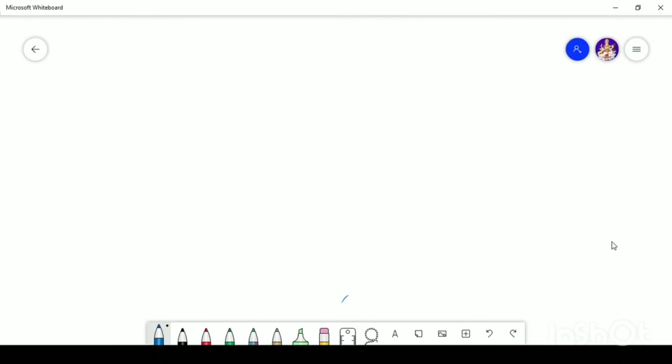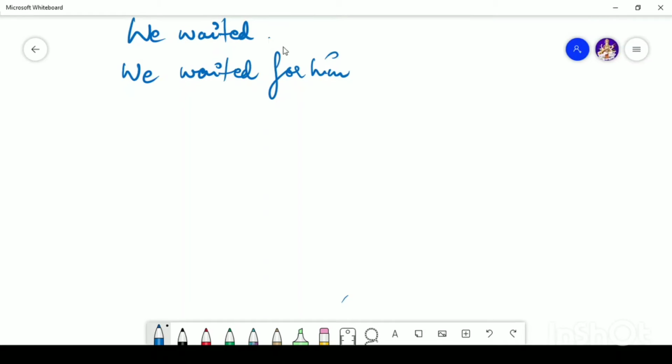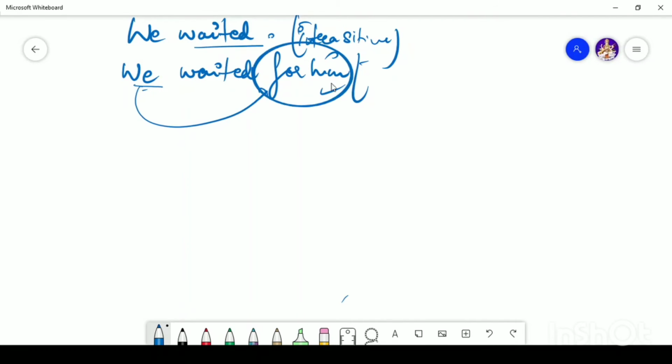To make your concept more clear, I will talk about two examples. For example, if I say that we waited, and we say that we waited for him. A very simple example. Here is no use of a phrasal verb or anything. If I say we waited, then "we waited" is a type of intransitive verb. But if I say we waited for him, then it means we waited for whom? We waited for him. There is a proper use of a pronoun here. So this type of verb will be known as a transitive verb.